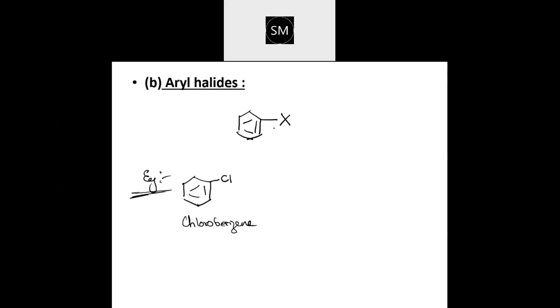Write down the example here. Halogen is directly attached to an aromatic ring. These are the different classifications, based on the halogen being attached to different categories of carbon compounds. So this classification has come into the picture. I hope you are able to remember all of these now. Let me revise this quickly. All together, I will put everything together and then we can revise.